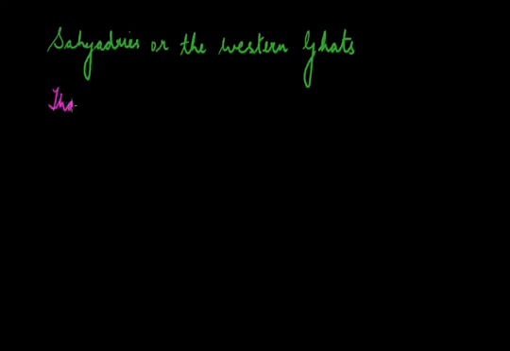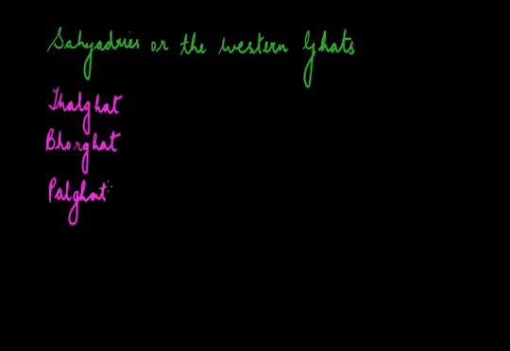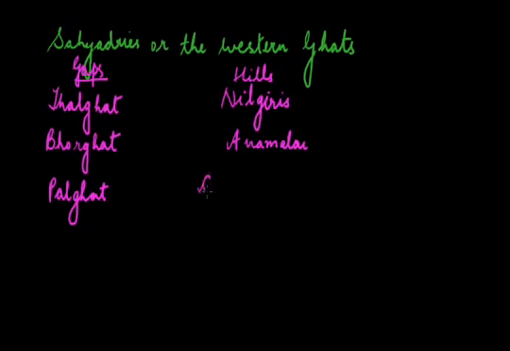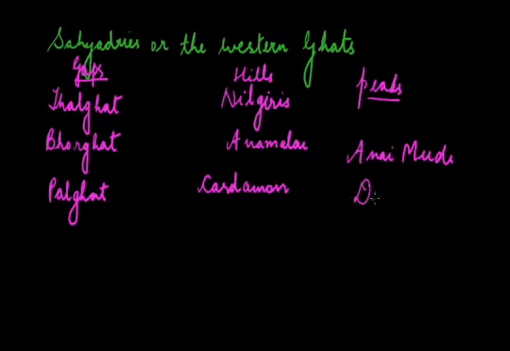For example, the Thalghat, the Bhorghat, the Palghat, and these gaps are used by the rail routes, and the presence of the hills like Nilgiris, Annamalai Hills, Cardamom Hills, and the important peaks are the Annamudi and the Doda Beta. These are important as per the examination point of view also.